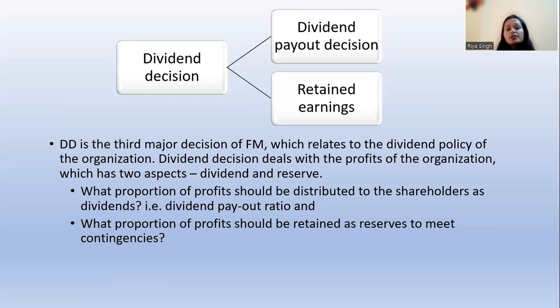Okay, so this is a very critical decision for a company, depending on their future prospects. If they want to grow more in the future, they cannot distribute the total profit in the form of dividend. They have to keep most of the profit as retained earnings, so that they can invest that money for more growth.